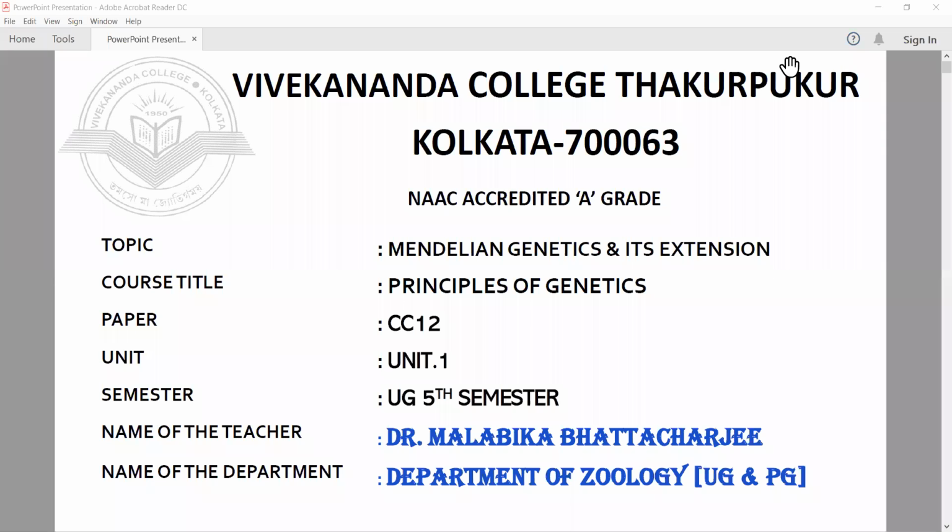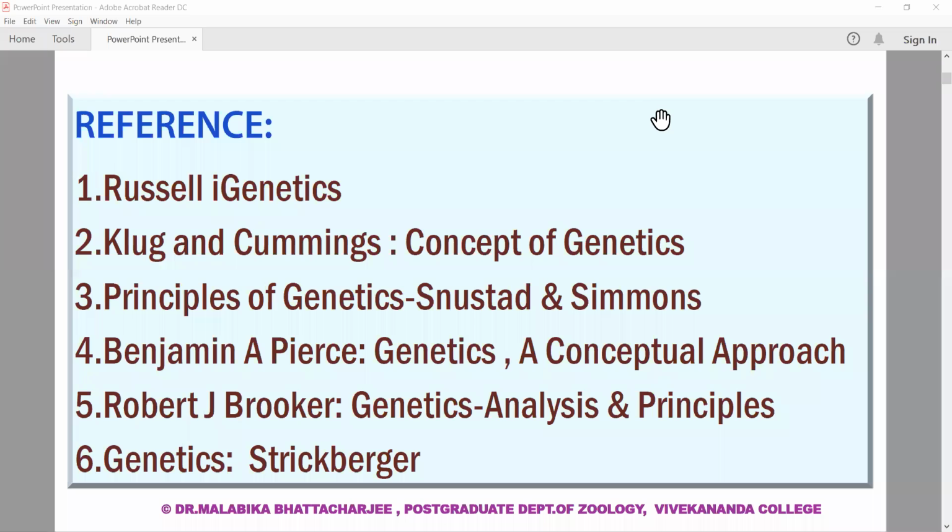Good morning. Today we'll be starting with Mendelian genetics and its extension that falls under Unit 1 of your CC12 topic. So these are the references that I have gone through while dealing with this topic. So people can go through these references.